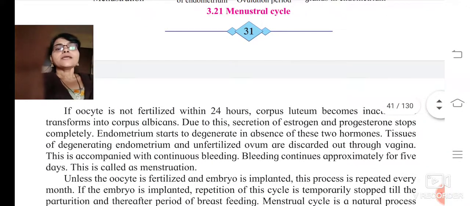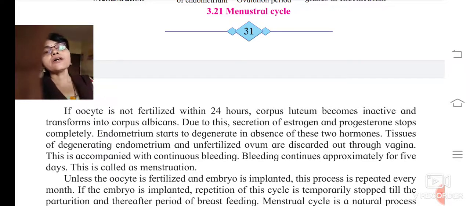Now, this oocyte was released by the follicle which had grown and developed, correct. Now this oocyte has to be fertilized. If it is not fertilized within 24 hours, so the time span for it is how much? 24 hours.